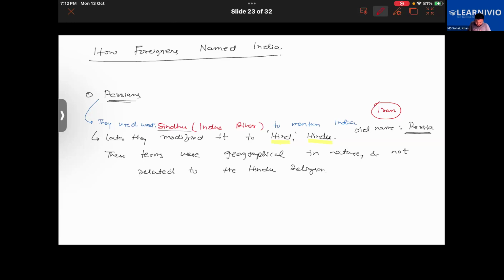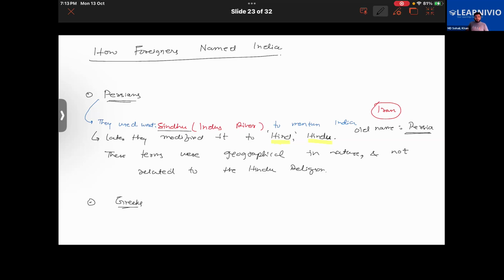So the Persians were the first to refer to India. After them came the Greeks. When we say Greeks, who are we referring to? Have you heard about Alexander? We say Alexander the Great.